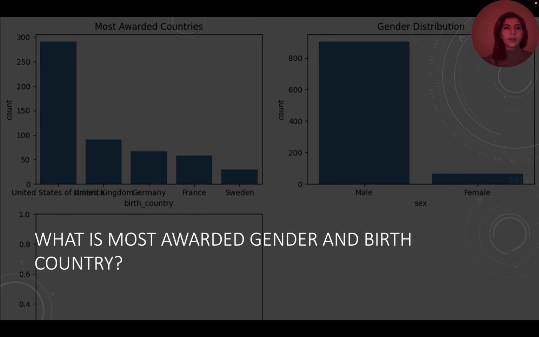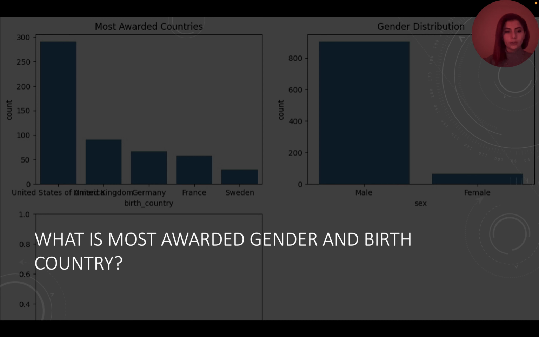So here, as you can see, there is a graph. Its topic is the most awarded gender and birth country. I made this graph from the information that I learned from DataCamp. The last update was in January 2022, as far as I can find on the internet.